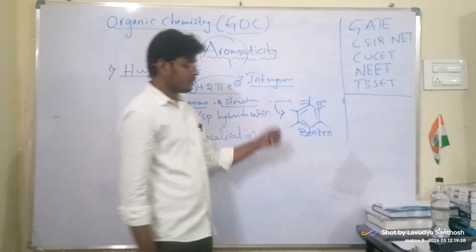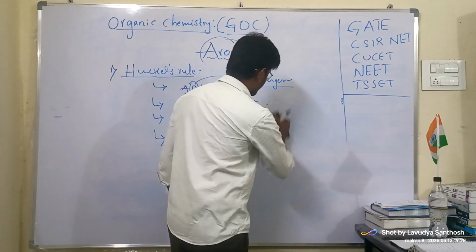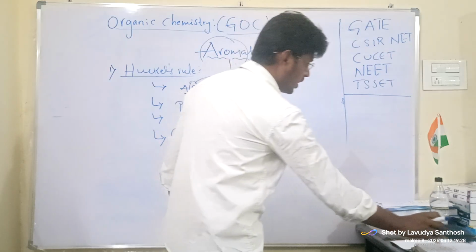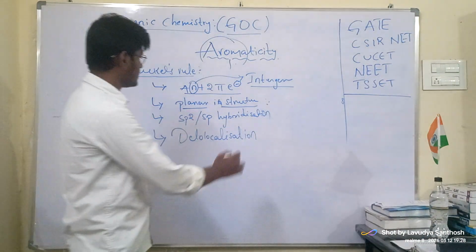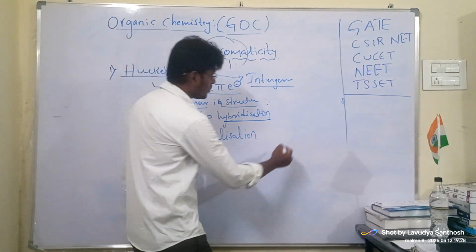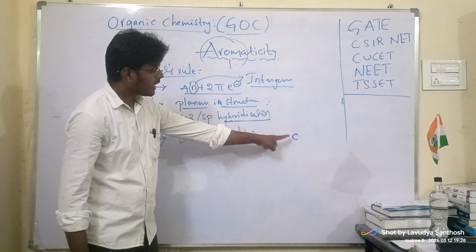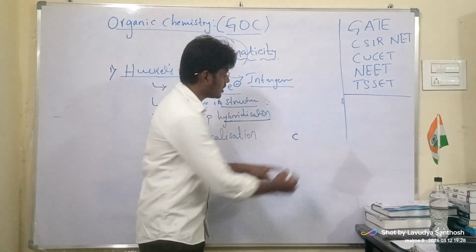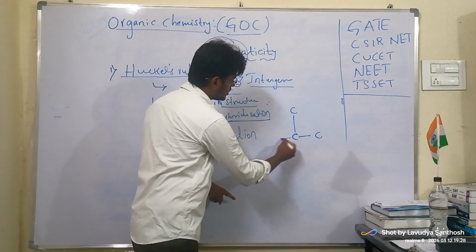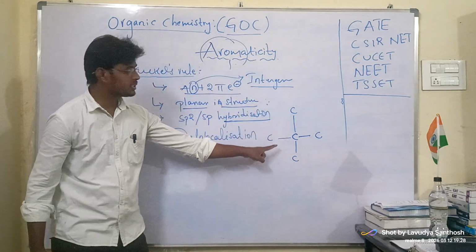Those who don't know what hybridization is, let us see how to identify hybridization quickly. For example, this is a carbon. This carbon is attached to how many other atoms? How many sigma bonds are there?